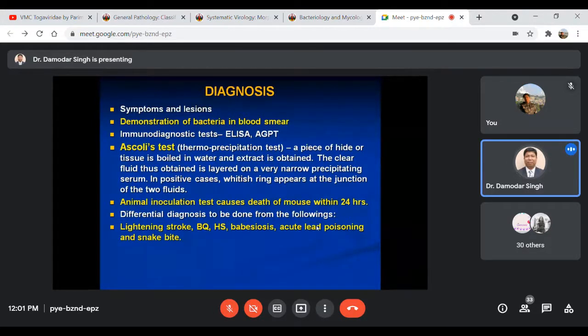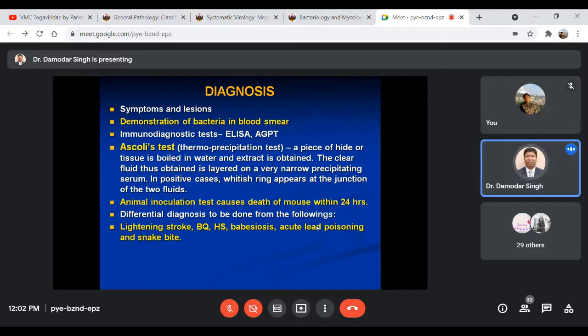If it is a positive case, that means the tissue or hide collected from the suspected animal is from an animal suffering from anthrax, then there will be formation of a whitish ring at the junction of the two fluids. So that is a positive case. That is how to conduct the test.